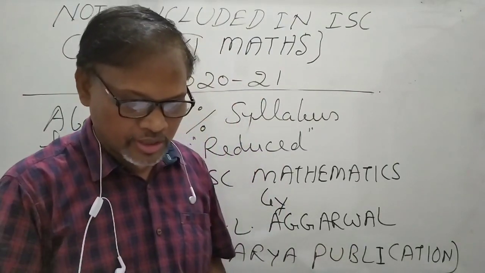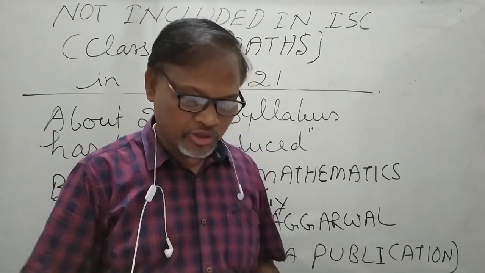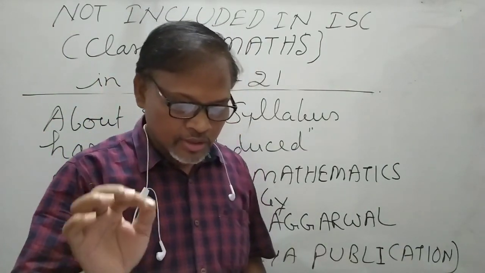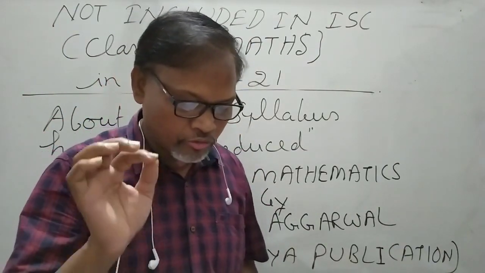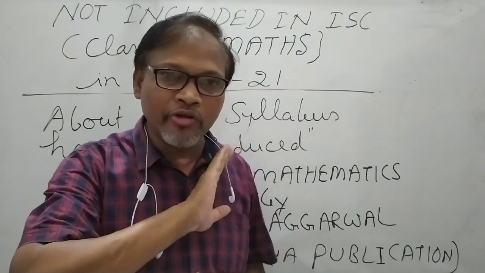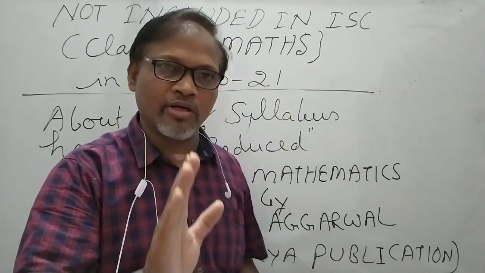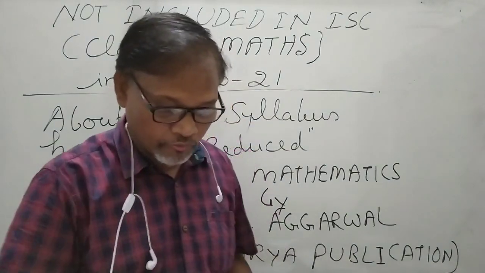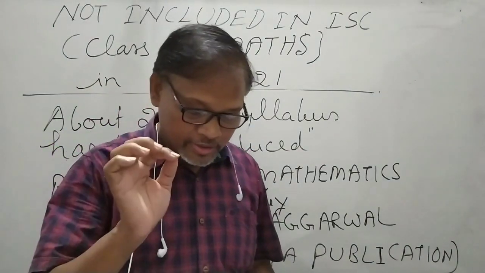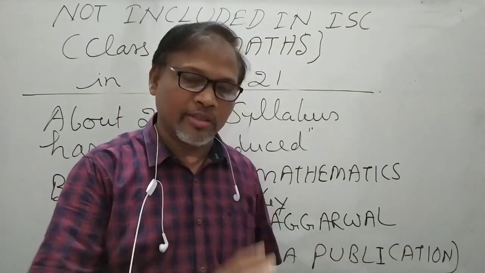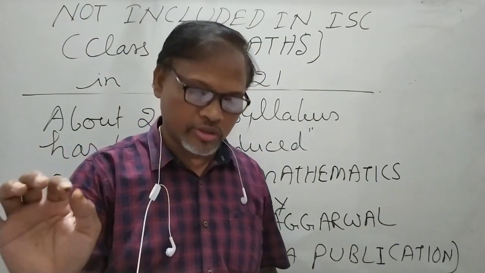Identity, polynomial, rational, modulus, signum, exponential, logarithm, greatest integer function with their graphs, sum, difference, product and quotient of functions, everything has been removed. The exercises and also the sketches of graphs of the exponential function, everything. A graph will also not come.